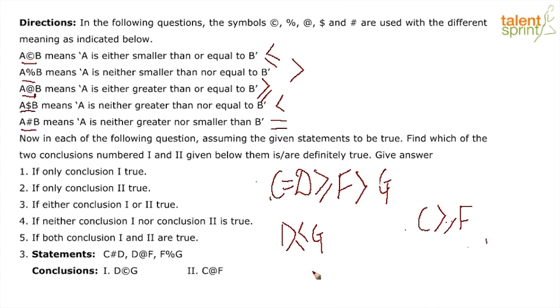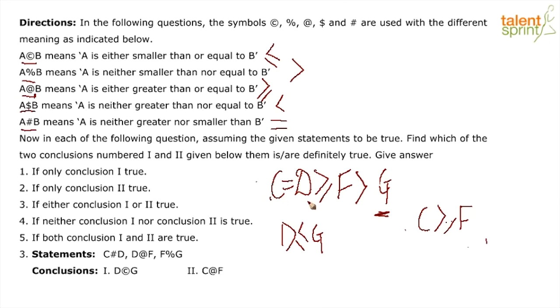Now let us analyze the first conclusion. Now if you notice, you will realize that G is the biggest value in the entire inequality. Why? Because C is greater than D. Can I say G is the greatest value? No. G is actually the smallest value in the entire inequality. Why?